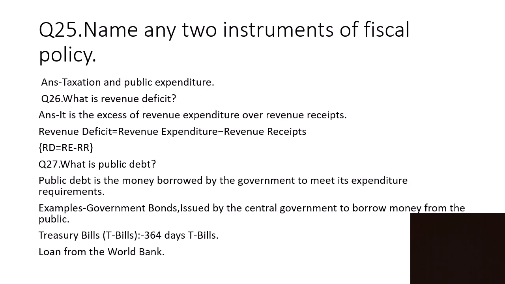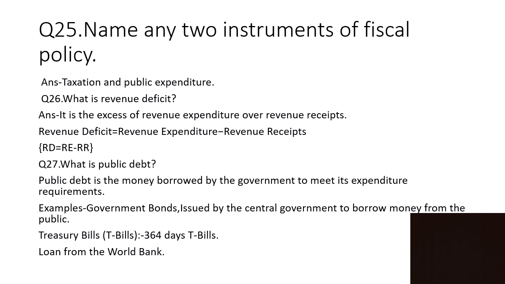Name any two instruments of fiscal policy. One is taxation and the other is public expenditure. What is revenue deficit? It is the excess of revenue expenditure over revenue receipts. Revenue deficit is equal to revenue expenditure minus revenue receipts. In short, you can remember RD is equal to RE minus RR.